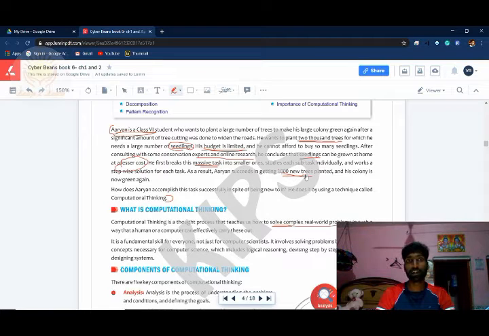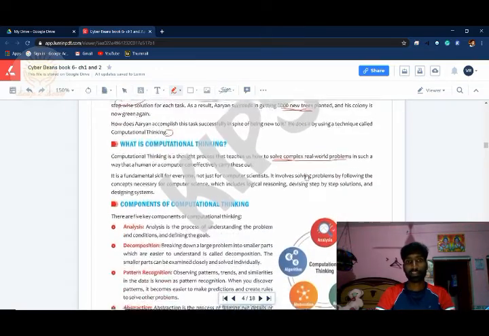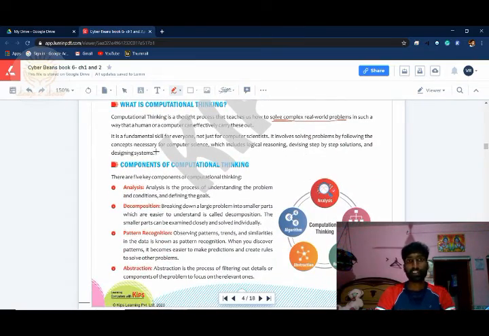How many ways are there? How he gathered information, all this is called computational thinking. So let's see. It is a fundamental skill for everyone, not just computer scientists. It involves solving problems by following the concepts necessarily. Means these are all ways to solve a problem, how a computer solves each problem. Whenever we give instructions, whenever we create any software, or make artificial intelligence robots, how does the computer solve that particular problem?